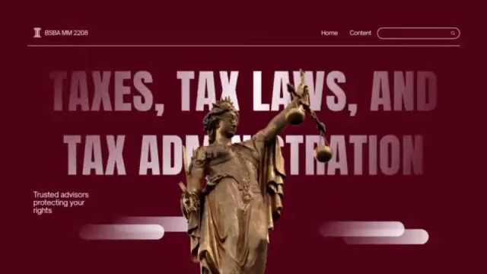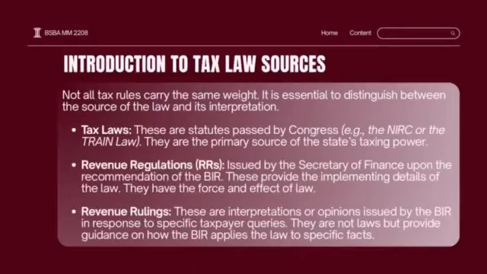Taxes, tax laws, and tax administration. Introduction to tax law sources. Not all tax rules carry the same weight. It is essential to distinguish between the source of the law and its interpretation.